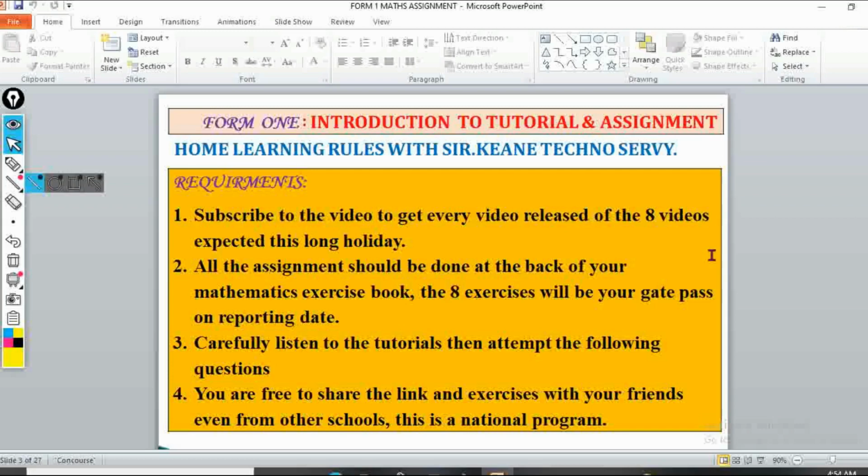This is meant for this specific school, which is referred to as Kokuro Secondary School. Carefully listen to the tutorial, then attempt the following questions as they follow. You are free to share the link and the exercise with your friends, even from other schools, because this is a national program that covers all students within Kenya.